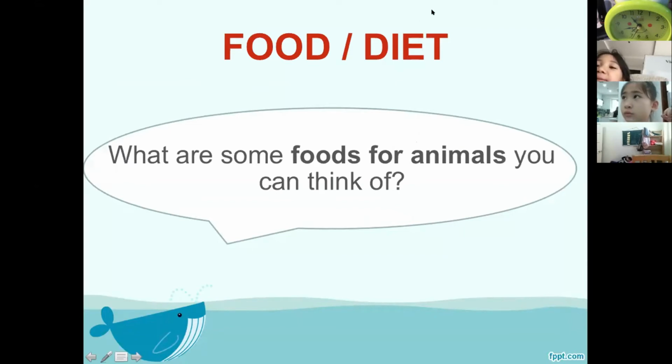So everyone open your chat and type, what are some foods for animals you can think of? Some animals eat flowers. Who can send me more foods? Fish, excellent, Mia. Algae, great answer, Michael. Seaweed, yes. Eggs, Suri, yes. Snakes love to eat eggs. Yes. Fred, some animals eat deer.